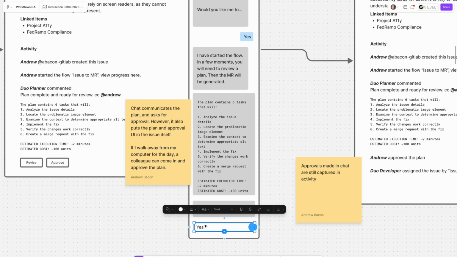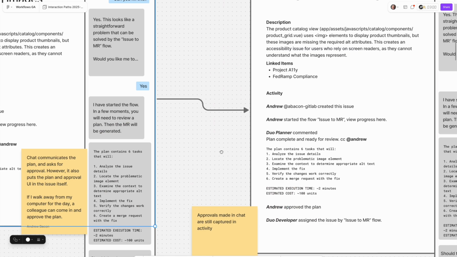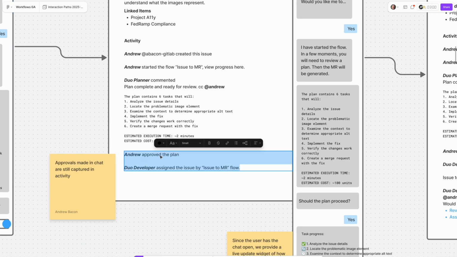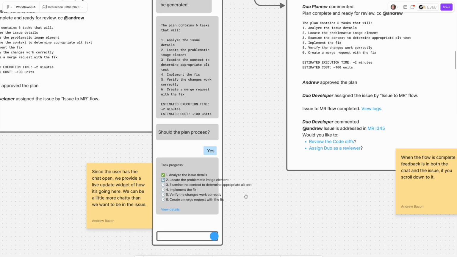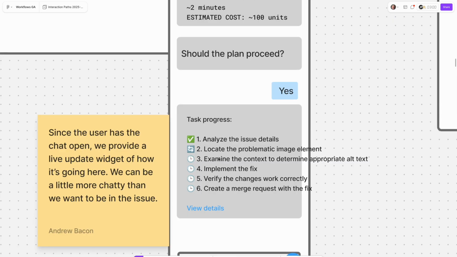Here I've said yes to, should the plan proceed. But again, if I had just walked away from my computer forever and never come back, the plan is still there for everyone else to approve. When I approve, again, the record is still there. You can see how it's all going. Maybe in the chat, since the person has it open, we can be a little more verbose, provide more feedback, right? Like maybe give it a live update on every step and how it goes.